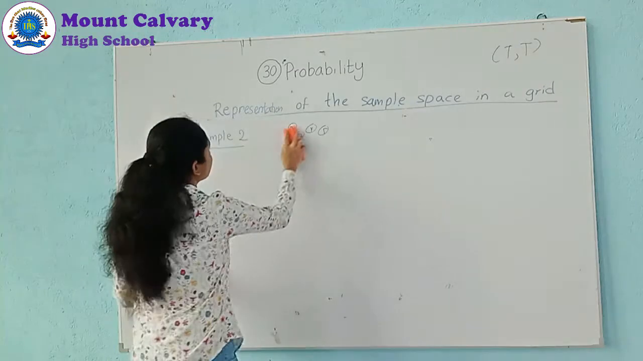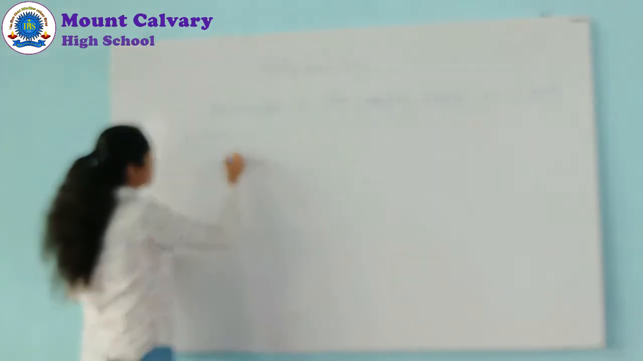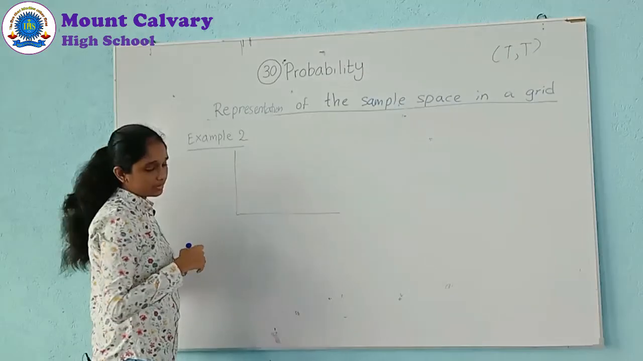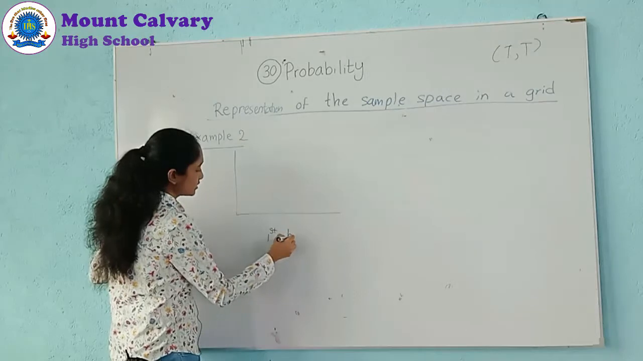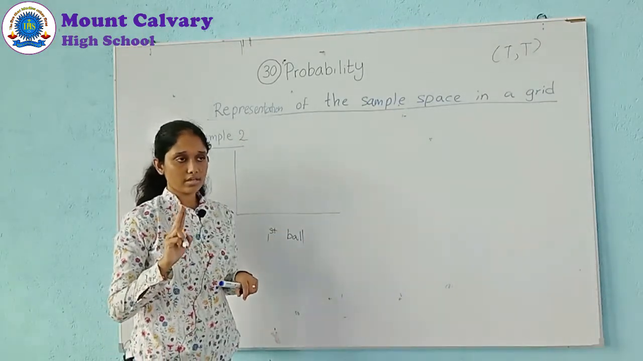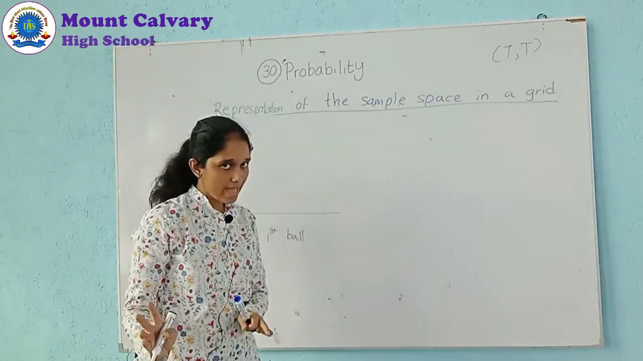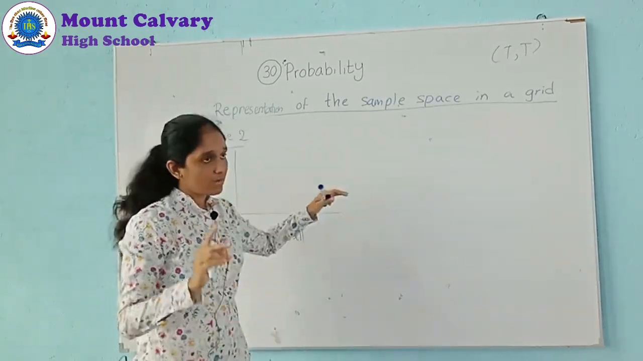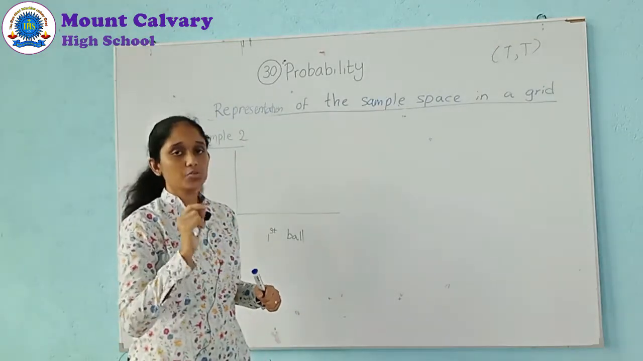Easy. So this is the grid. First ball, you can write it as first ball. Only 5 balls in the bag, not 2 bags. Only 5 balls in one bag. You are taking it twice.